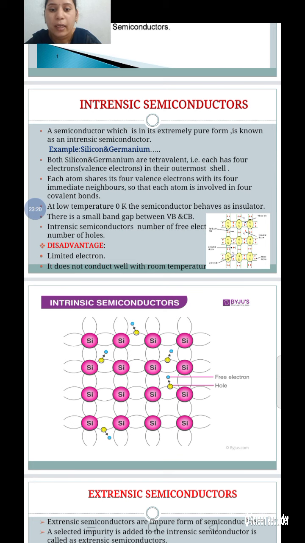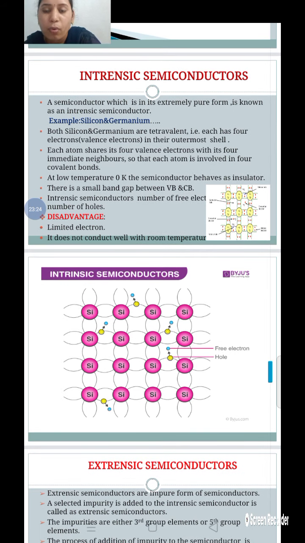Let us see this figure. Each atom has 4 electrons in its outermost shell. Each atom shares its 4 valence electrons with the neighboring atoms, so each atom is involved in covalent bonds.